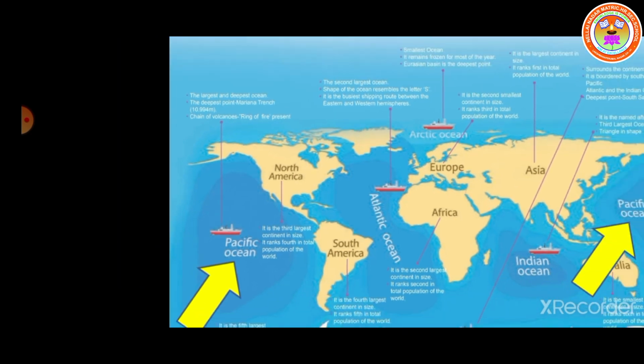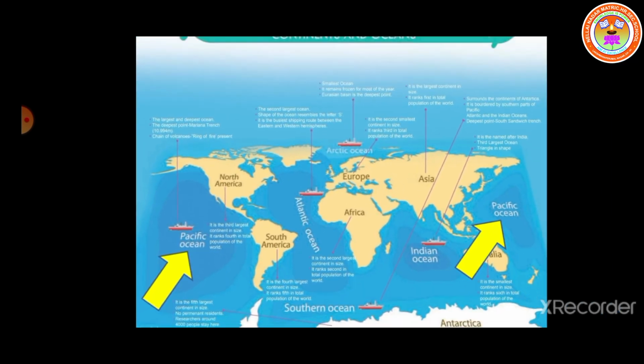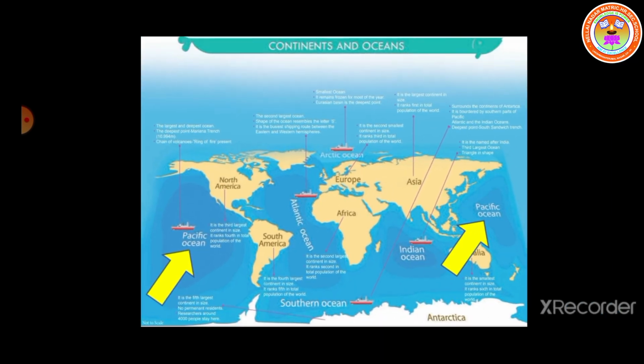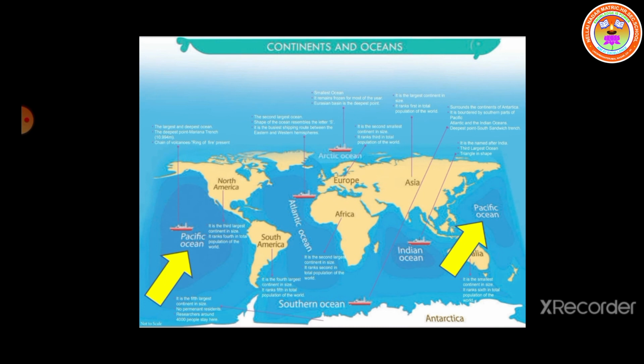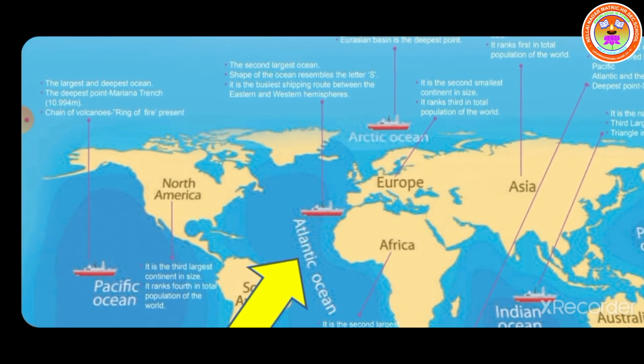So it is the deepest and the largest ocean in the world. The volcanic mountains surrounding the Pacific Ocean are called the Pacific Ring of Fire. Next largest one is Atlantic Ocean. The second largest is Atlantic Ocean. The shape of the Atlantic Ocean resembles the letter S.